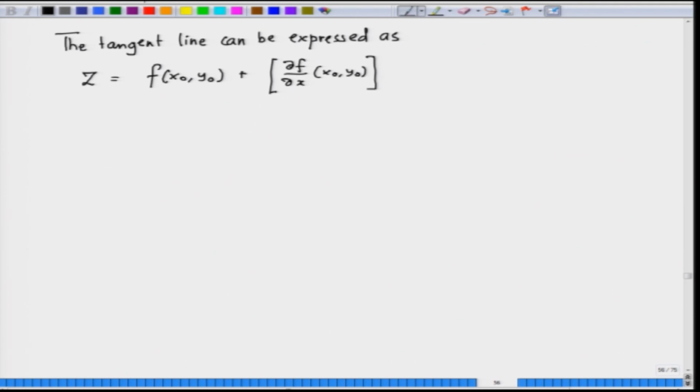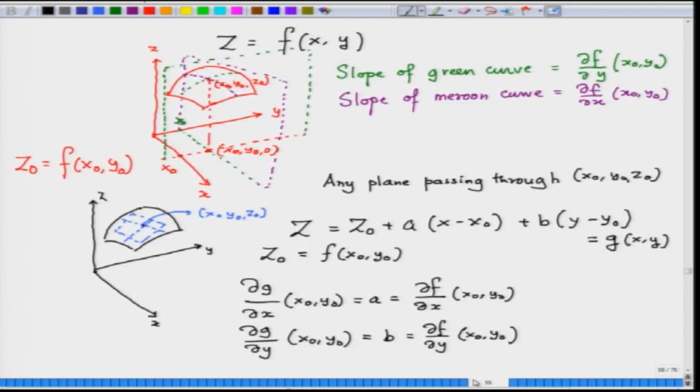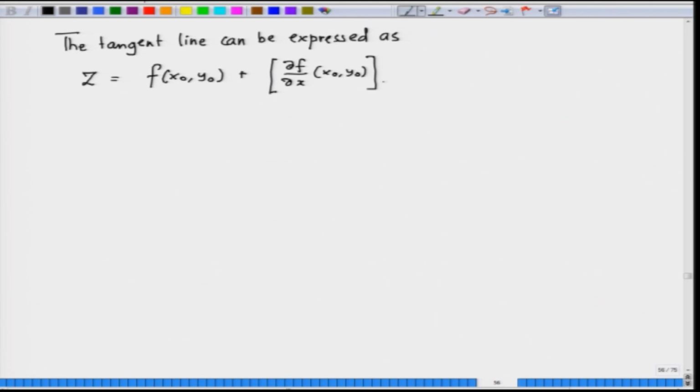Here, what I write is a dot product, that I just wanted to let you know. So, dot product with x minus x naught, plus del f del y dot y minus y naught.